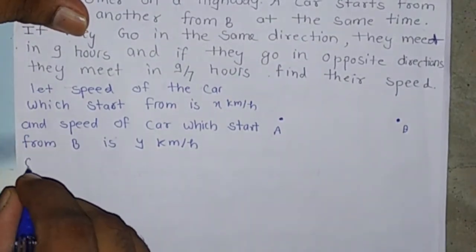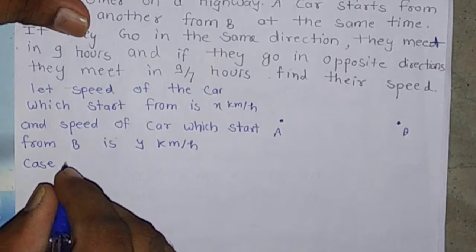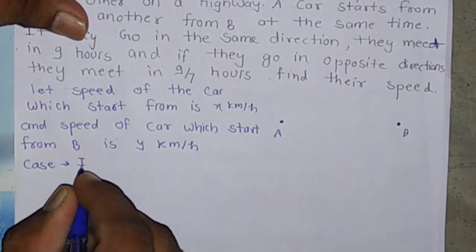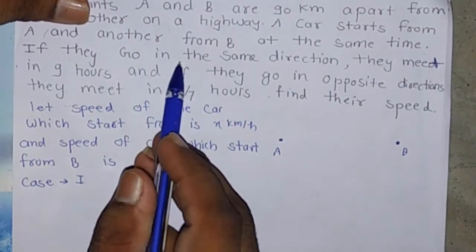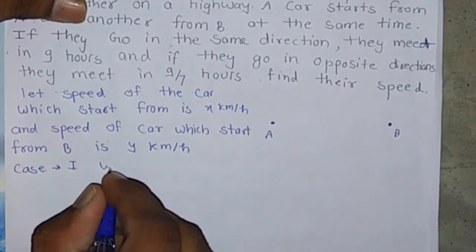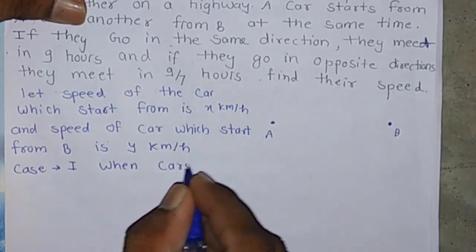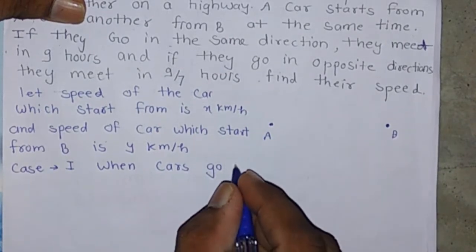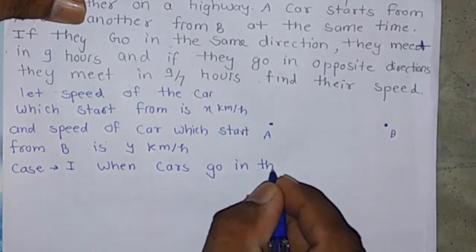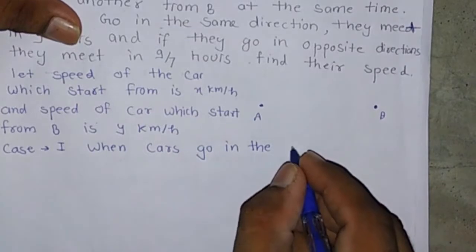Case 1: when the cars go in the same direction.